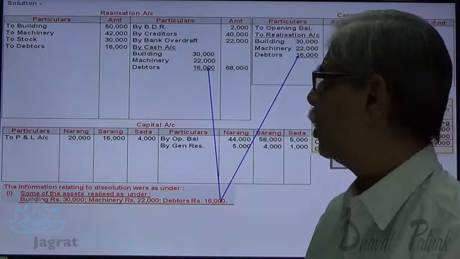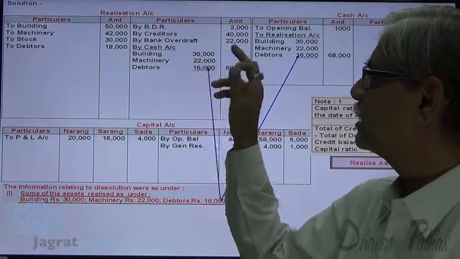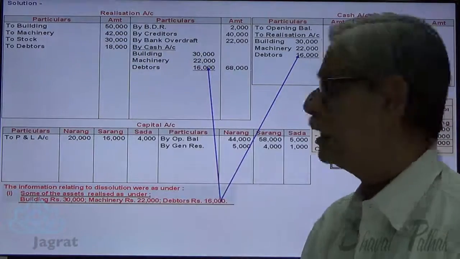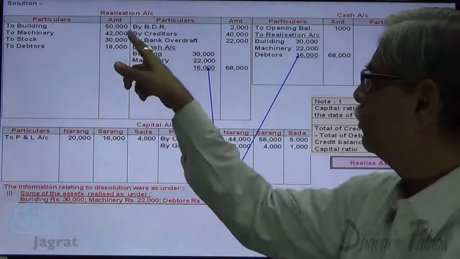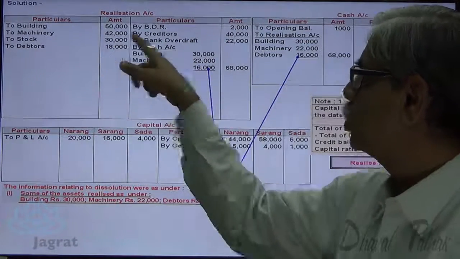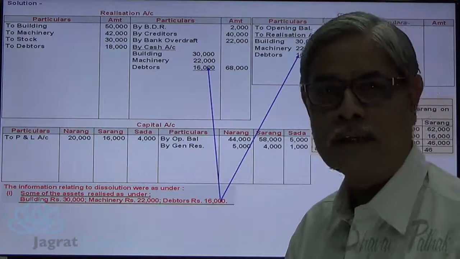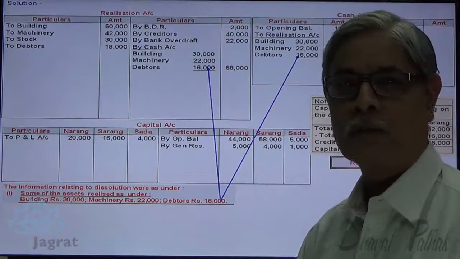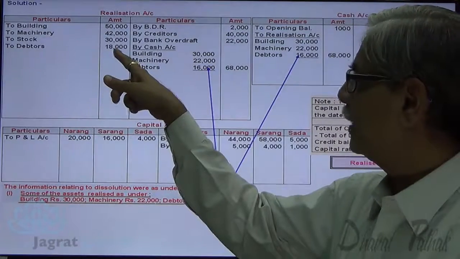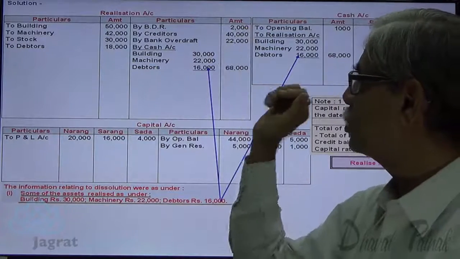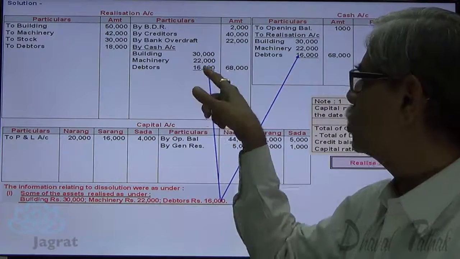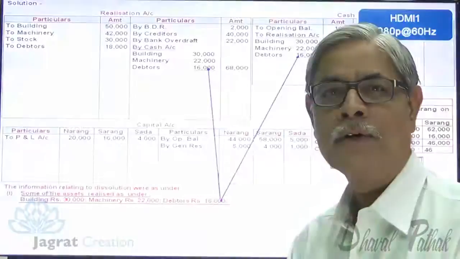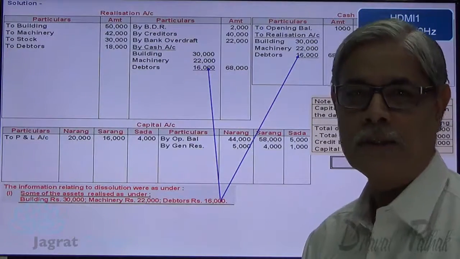Notice one important point for your reference. Building 50,000, realized 30,000. The difference between 50 and 30, 20,000, is a loss, automatically debited to realization account. Machinery, book value 42,000, realized 22,000. So 20,000 is a loss on realization of machinery. The debit is more than credit, 20,000 is debited to realization account by difference. Debtors 18,000, bad debt reserve against it is 2,000, amount realized 16,000. So 16 plus 2, 18,000 and 18,000. So there is neither gain nor loss in realization of debtors.